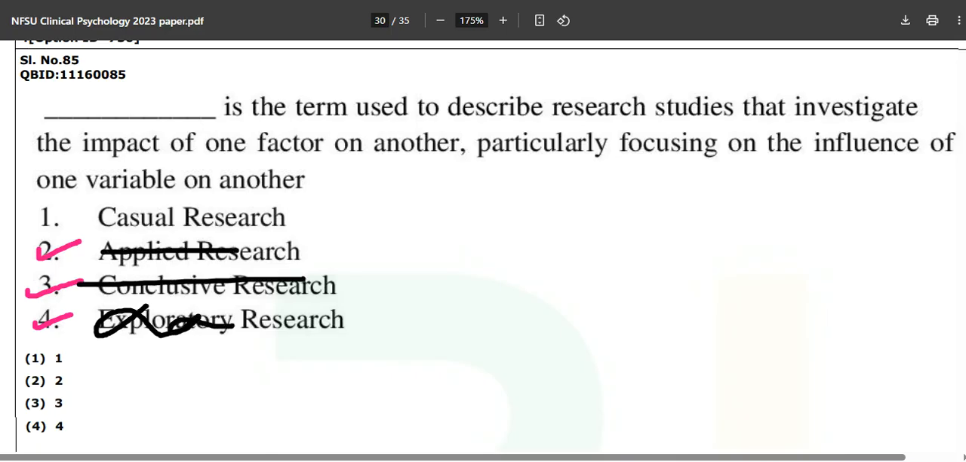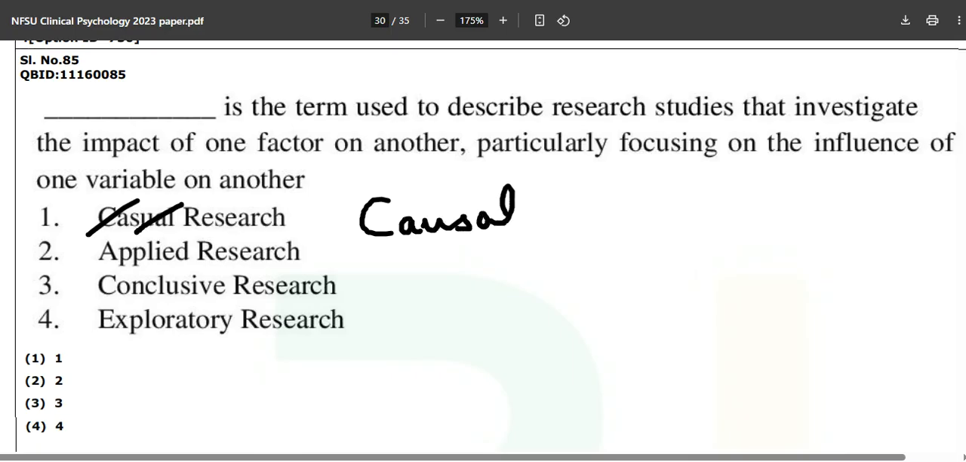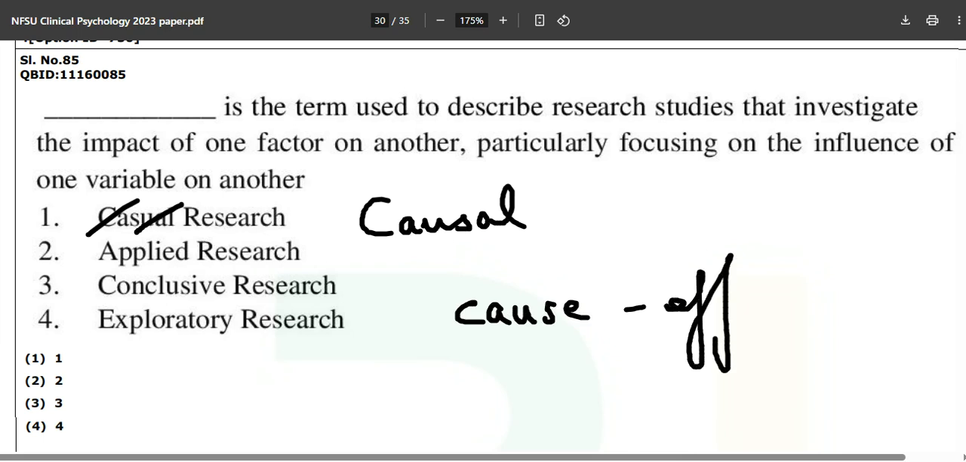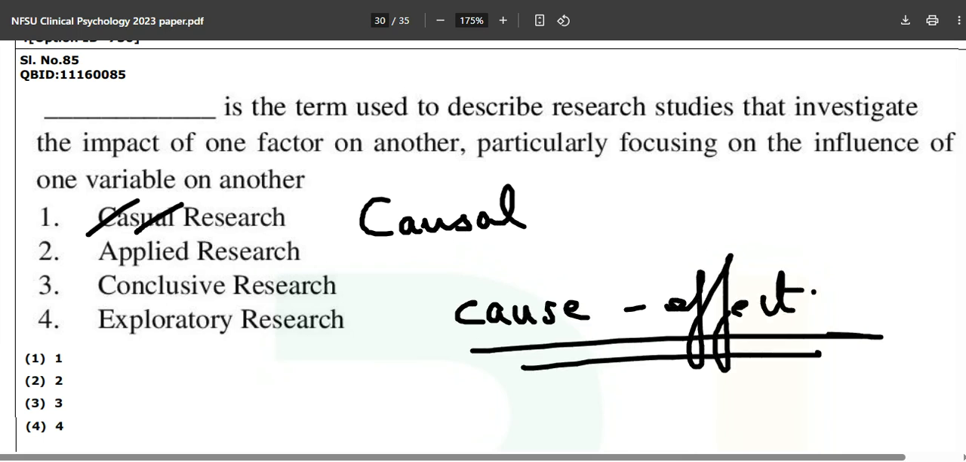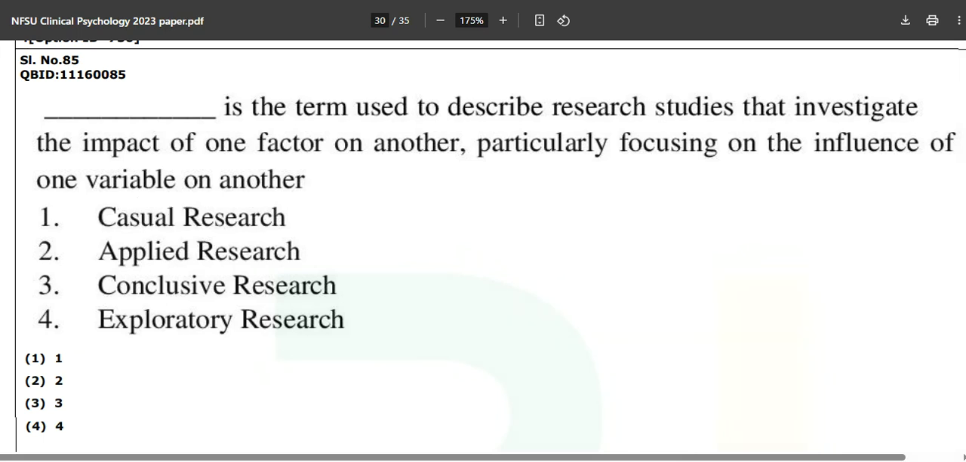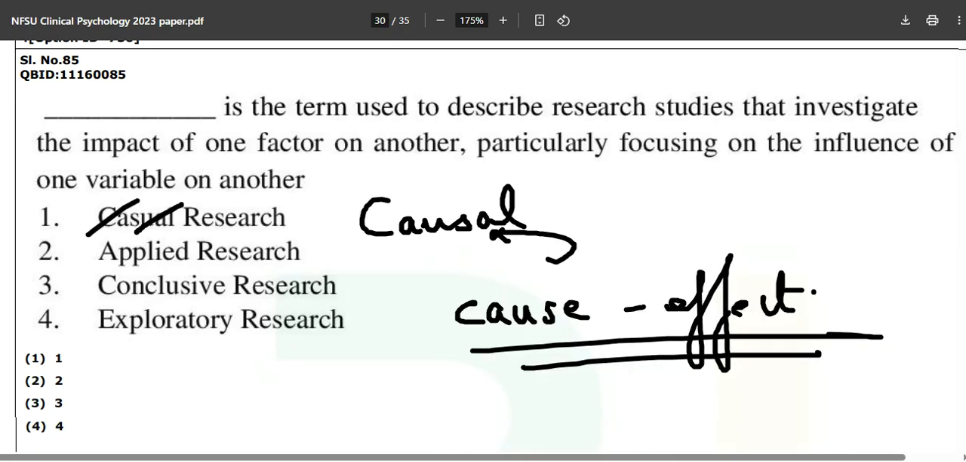The correct answer is causal research. Not casual, it is causal. What is causing what? You have studied the cause-effect relationship. That thing is called causal research. So this is the correct answer.